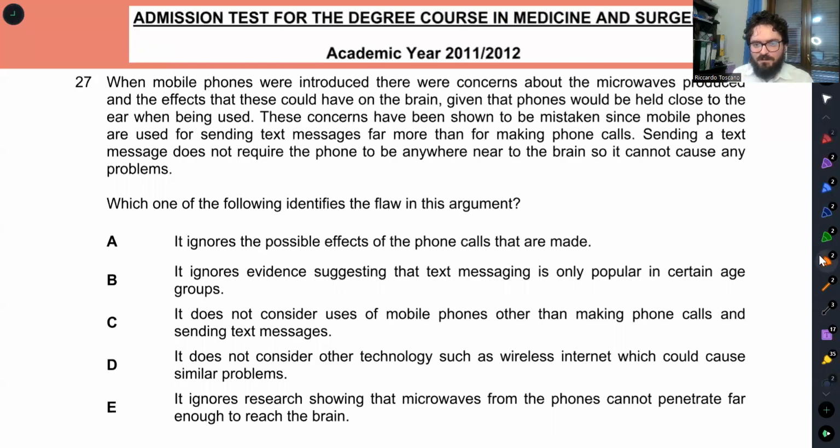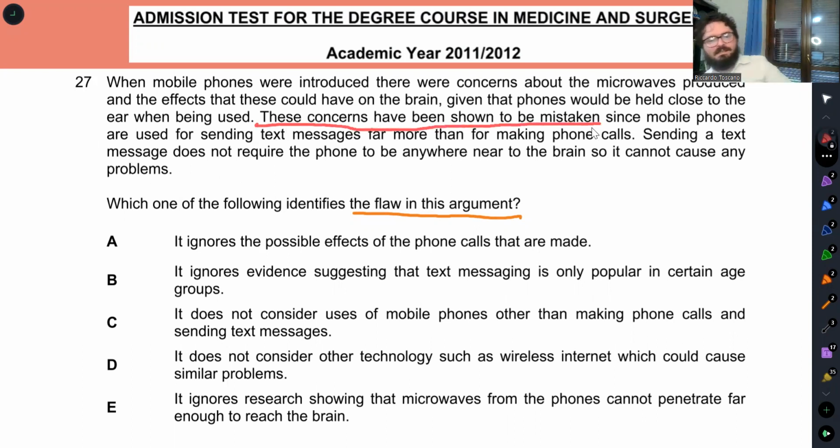This one asks for the flaw in the argument. So at first we have to identify the argument, which is what is the conclusion of the passage. Let's look for the conclusion. Here the conclusion is that these constraints have been shown to be mistaken. So the constraints about the effects of mobile phones are mistaken. This is the conclusion of the passage.